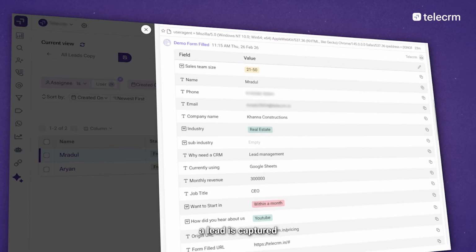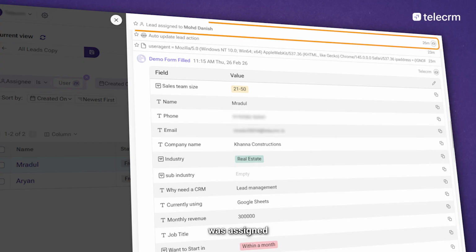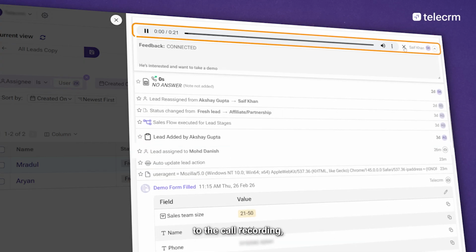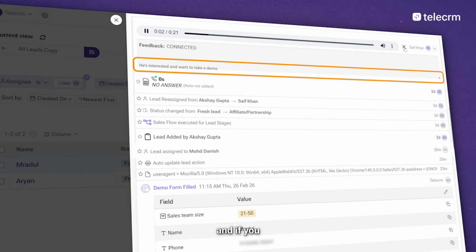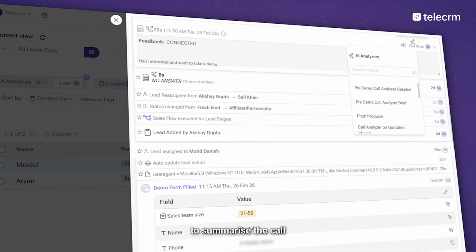So the moment a lead is captured in telecrm, you can see what the source of the lead is, who the lead was assigned to, when the first call happened. You can listen to the call recording, see the call note for details, and if you don't want to go through the trouble of listening to the call recording, you can use telecrm's AI agent to summarize the call for you.